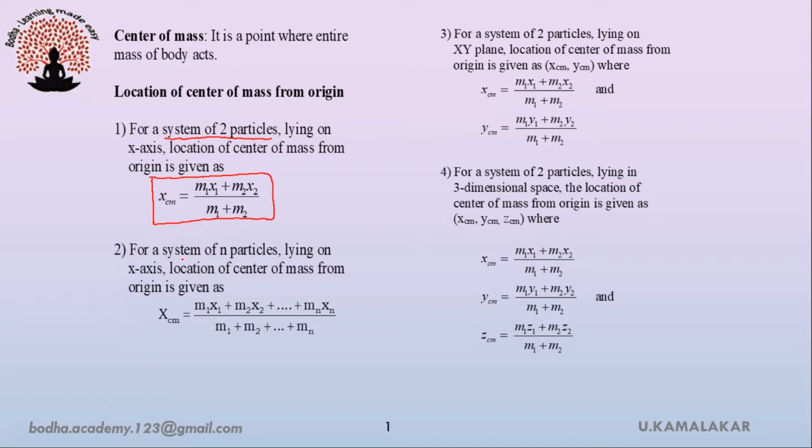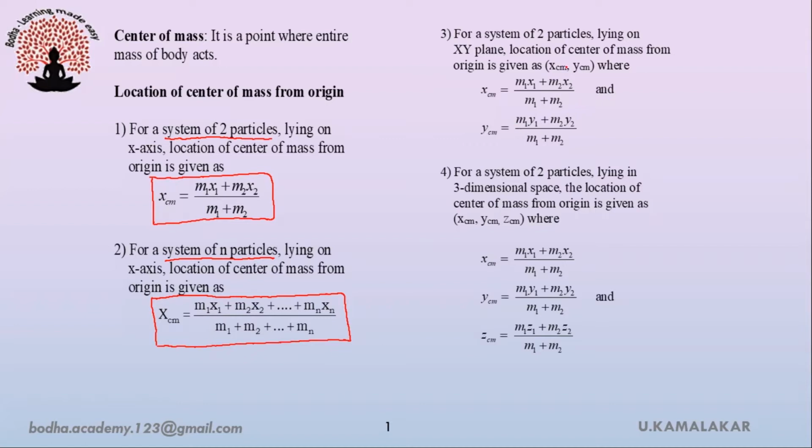Suppose if we consider system of n particles lying on x-axis, then location of their center of mass from origin is given as m1x1 plus m2x2 plus m3x3 and so on. Finally, mnxn whole thing divided by m1 plus m2 plus m3 plus so on.